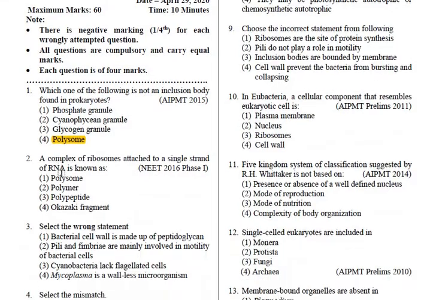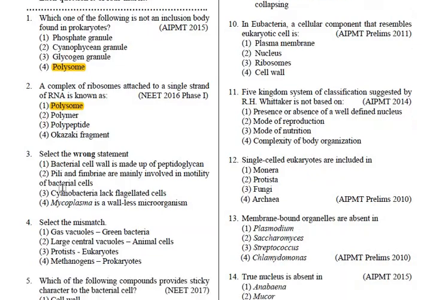So from this you can answer the second one. The answer is the polysome, a complex of ribosomes with a single strand of RNA. The third one is: bacterial cell wall is made up of peptidoglycan. You have to tell the wrong statement.